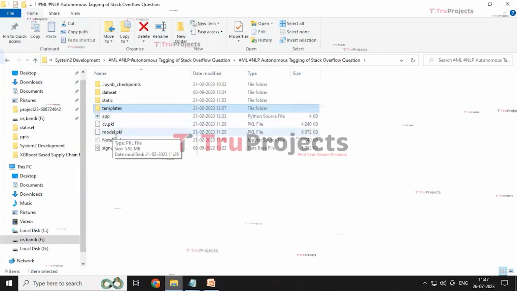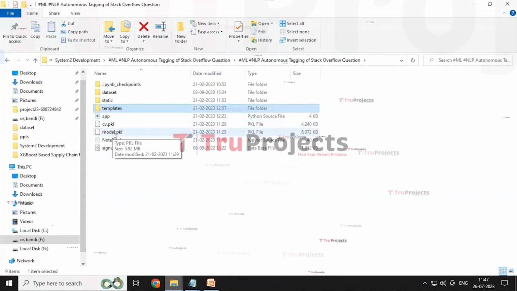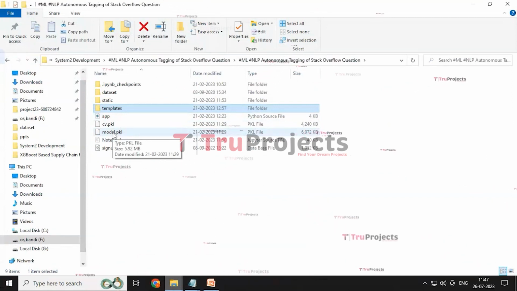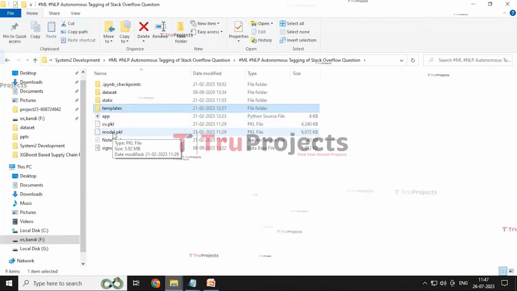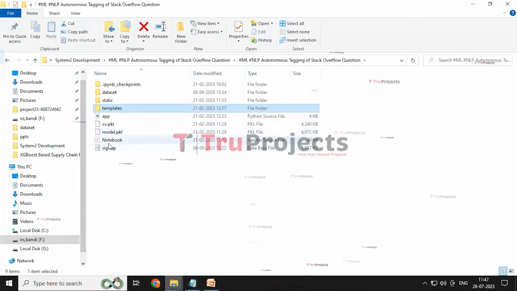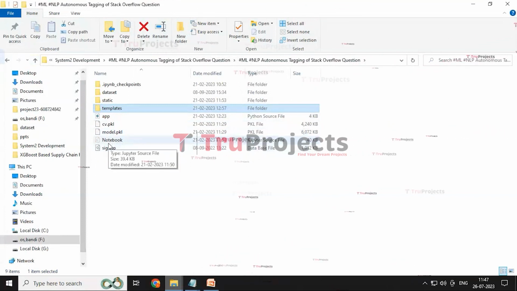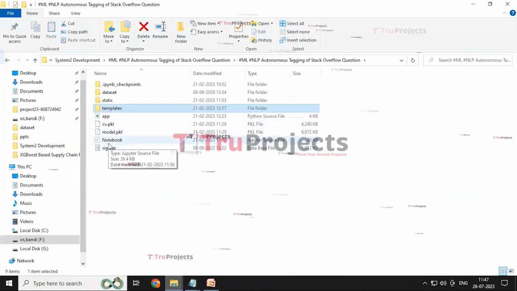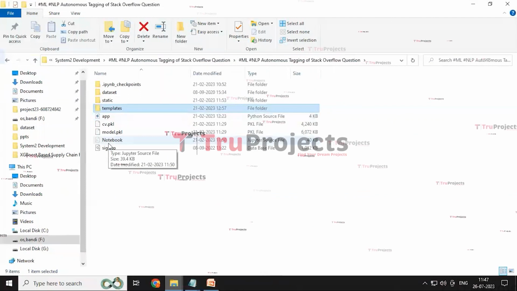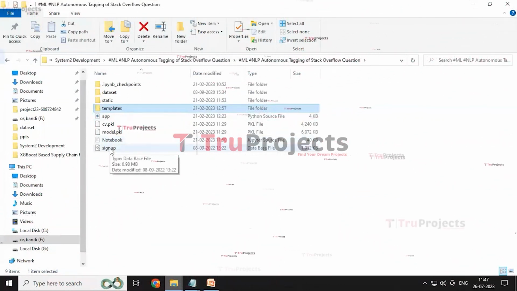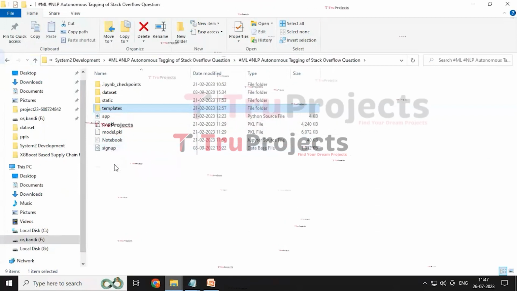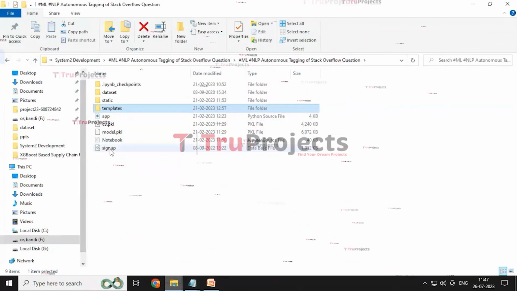And the model is a file that contains the algorithm information that is loaded into the project code during runtime to utilize the trained model for various tasks, such as making predictions on new data or performing specific operations. And notebook is an IPYNB file which contains a combination of code, graphs and output all in one place. It allows the user to write and execute code in individual cells, making it a popular choice for data science.